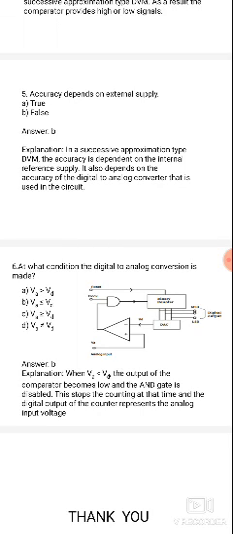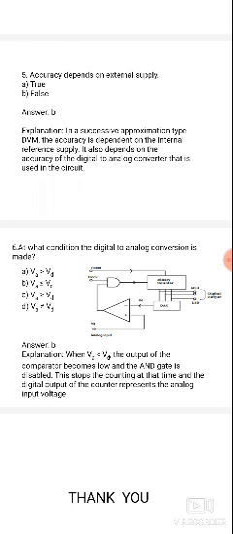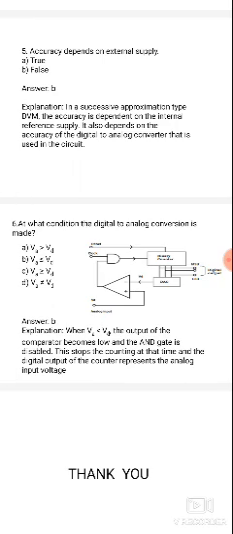How can we tell this is a false statement? In a successive approximation type digital voltmeter, the accuracy depends on the internal reference voltage. It also depends on the accuracy of the digital to analog converter used in the circuit. So accuracy doesn't depend on the external supply. Accuracy depends on the internal reference supply. Based on the digital to analog converter, we can also estimate the accuracy.